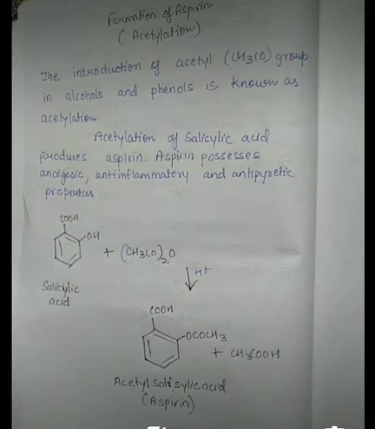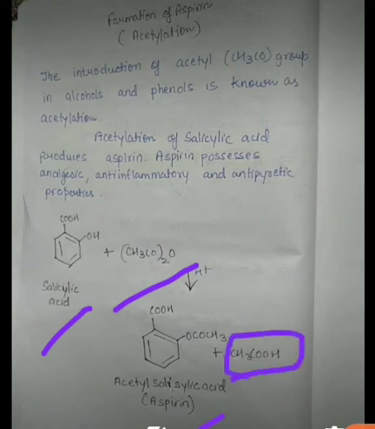Now students, what happens here, the acetylation of salicylic acid produces aspirin. जब हम salicylic acid का acetylation कराते हैं, तब क्या होता है स्टूडेंट, हमें एस्पिरिन मिलता है, एंड एस्पिरिन इज बेसिकली एसिटिल सैलिसिलिक एसिड. और एस्पिरिन बेसिकली क्या है, एसिटिल सैलिसिलिक एसिड. And students, you can see that as in the previous reaction, when we are reacting alcohols and phenols with acid anhydride, acetic acid is also forming.